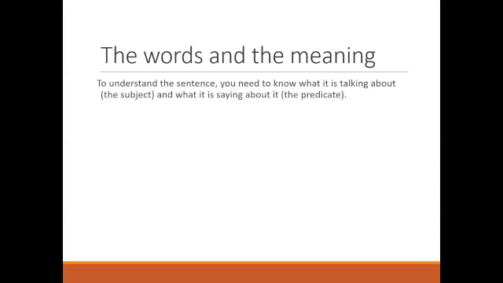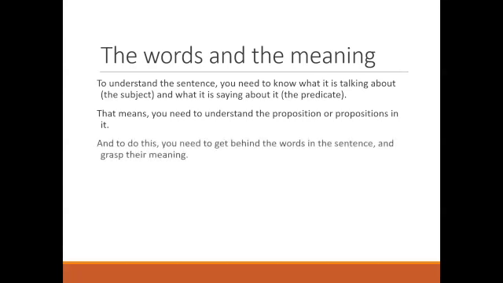That's our topic now. To understand the sentence, you need to know what it is talking about and what it is saying about it. That is the subject and the predicate. So you need to understand the proposition or propositions in the sentence. And to do this, as I said, you need to get behind the words in a sentence to grasp their meaning. An analogy for this might be a telescope.